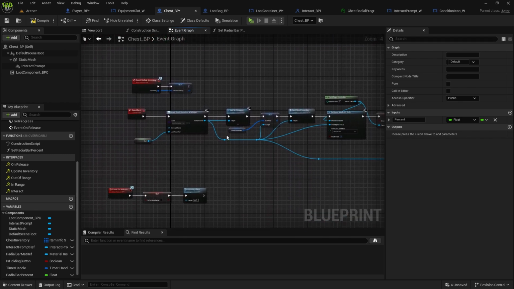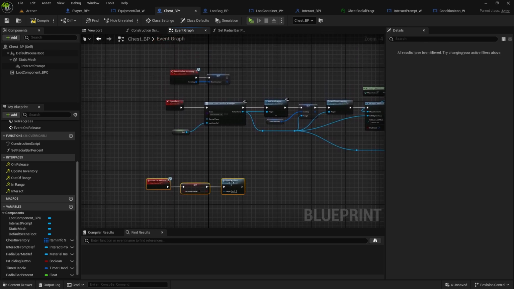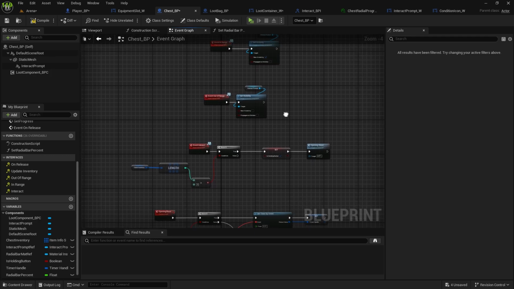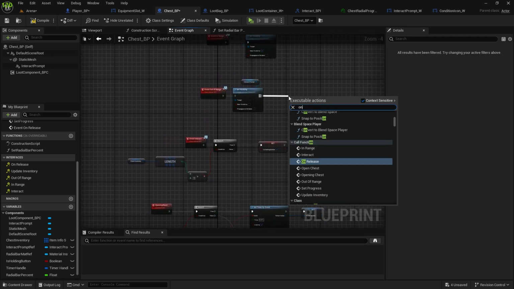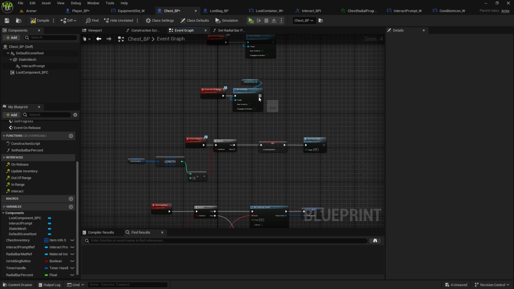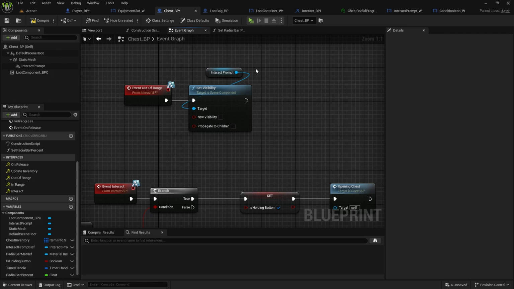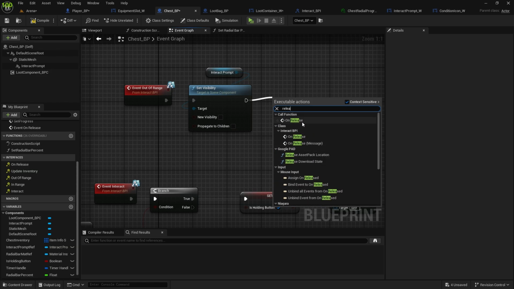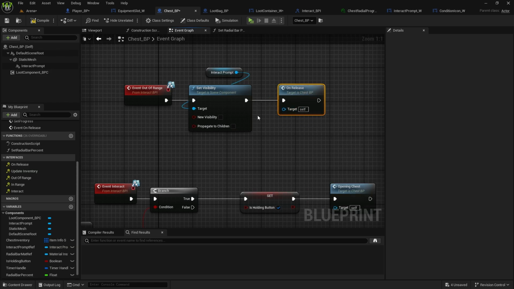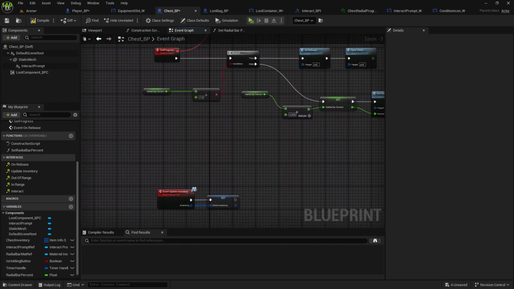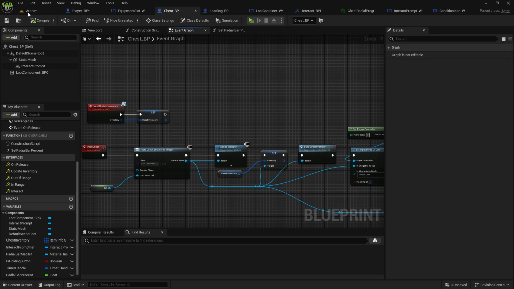All right. And now just to prevent few issues, we can do on out of range. We will also call on release, because for now we will be able to move around. So if we move the player, we want to release it. So release. It's the function, call function on release. Out of range, in range is fine. Yeah, that should be it. Compile and save. Let's see if that works.